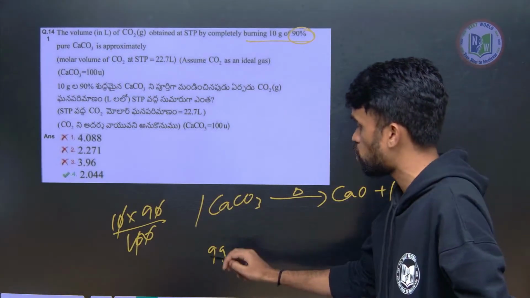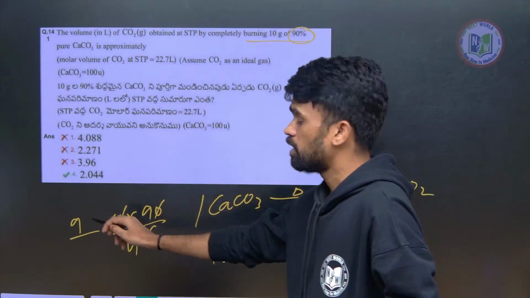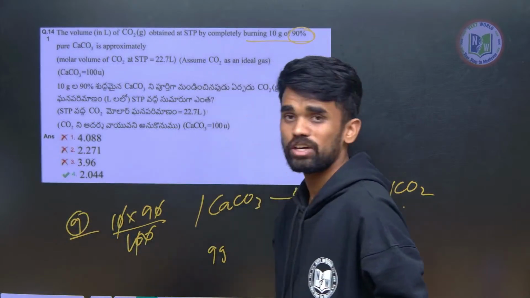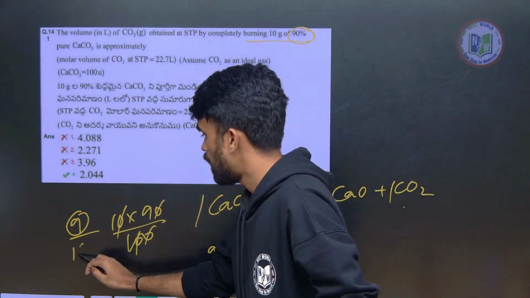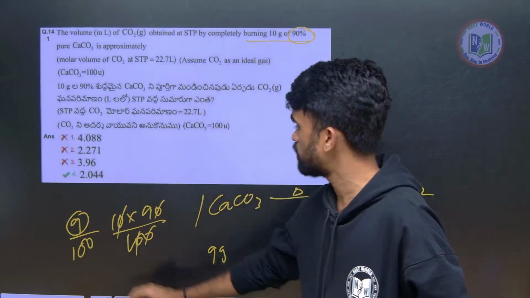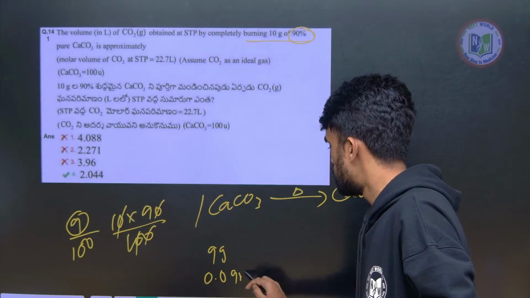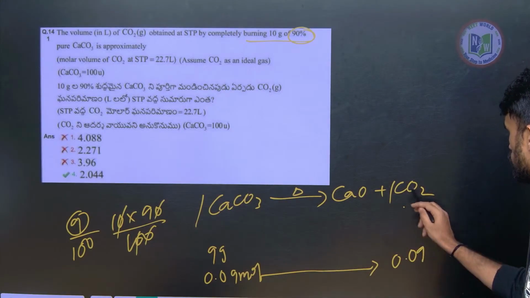See, 9 grams means how many moles? How can I find? Given weight by molecular weight. Given weight is 9 grams, that is the pure CaCO3, by 100. Why am I writing 100? Given weight by molecular weight. So how many moles is it? 0.09 mole. So these 0.09 moles give 0.09 moles of CO2.